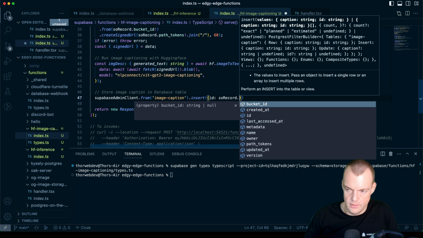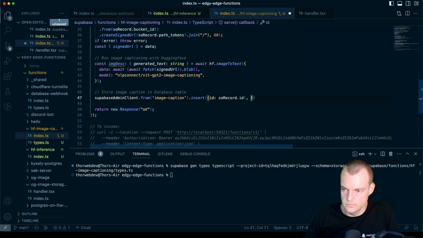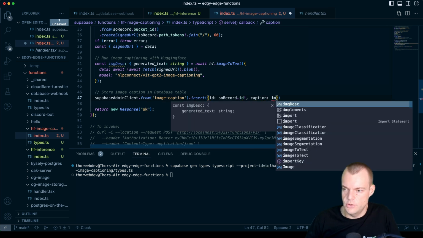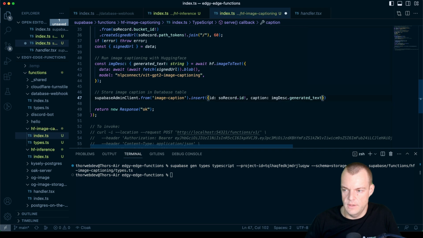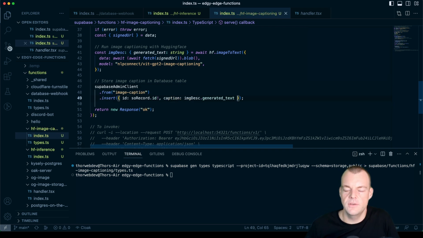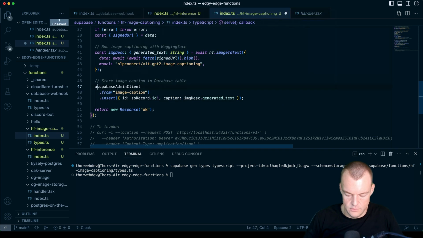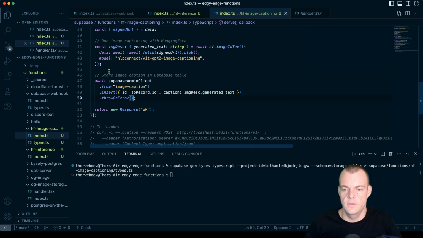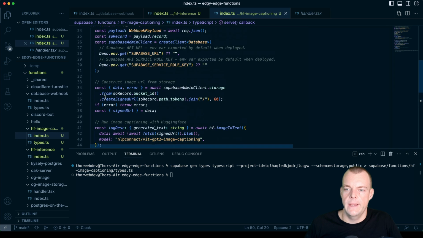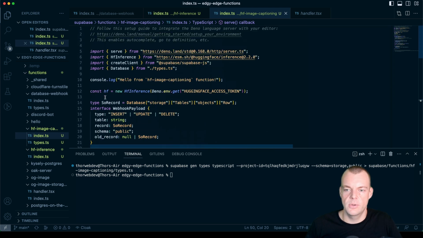So record dot ID, and then the caption is our image description dot generated text. There we have it, and we just need to await this. And we can do this throw on error as a shortcut if we want. And yeah, that should be pretty much it.